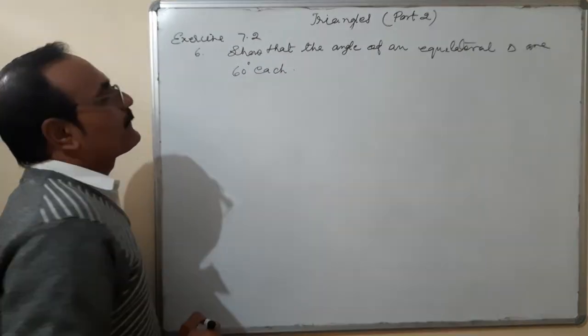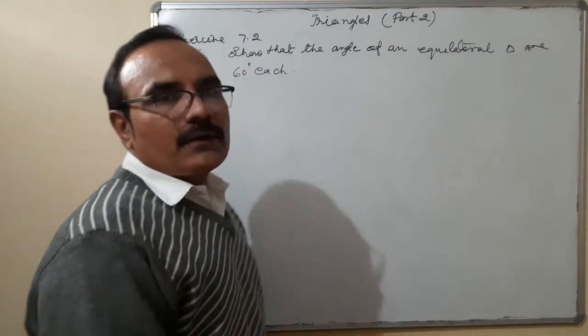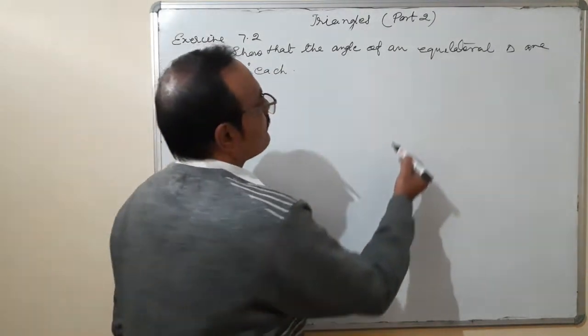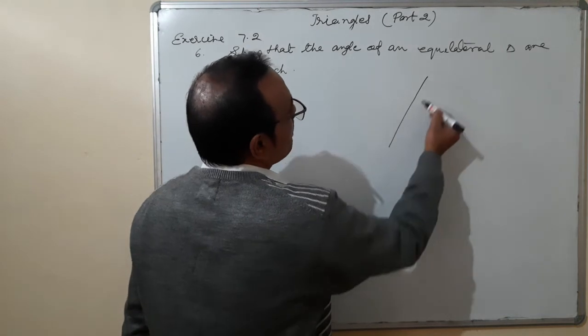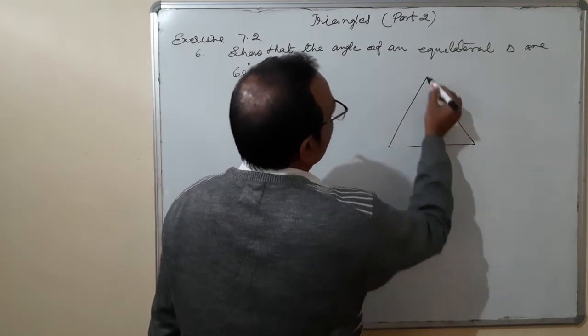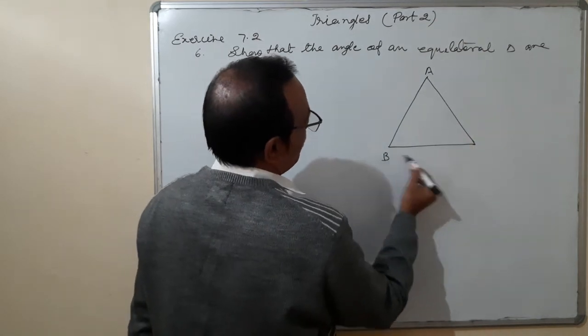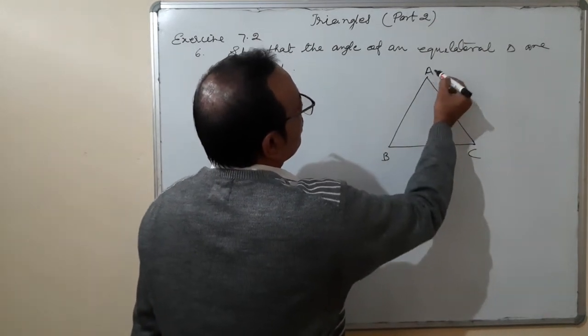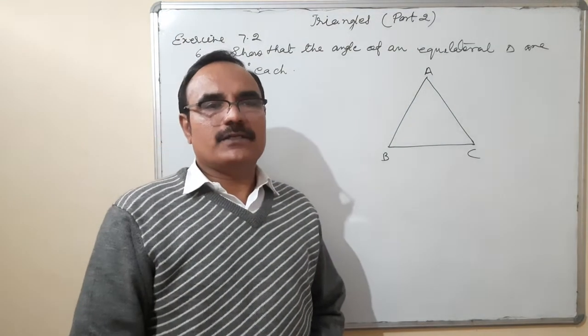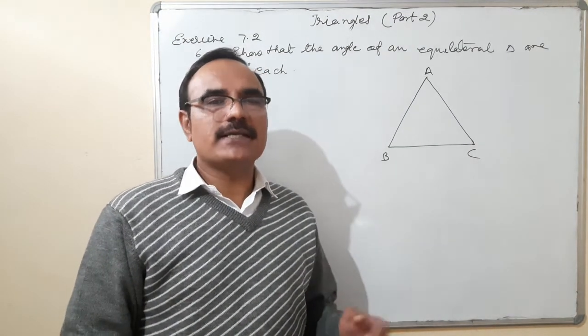Okay. What is given? The triangle is given, that is equilateral. So here we are understanding one thing, that equilateral means all three sides are equal.